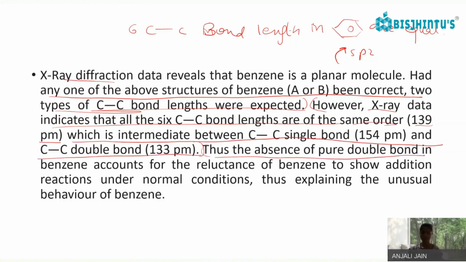Thus, the absence of a pure double bond in benzene accounts for the reluctance of benzene to show addition reactions. That is why it does not show addition reactions under normal conditions, thus explaining the unusual behavior of benzene. Due to the absence of pure, localized double bonds, it does not show addition reactions.